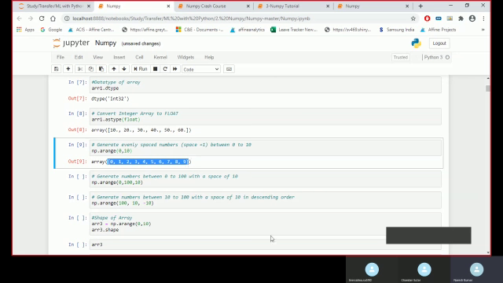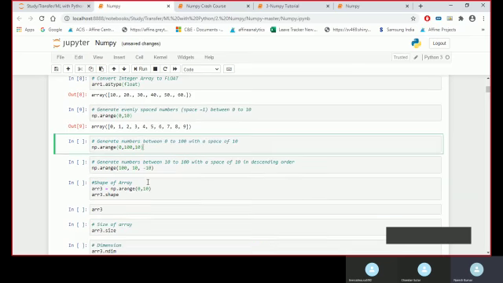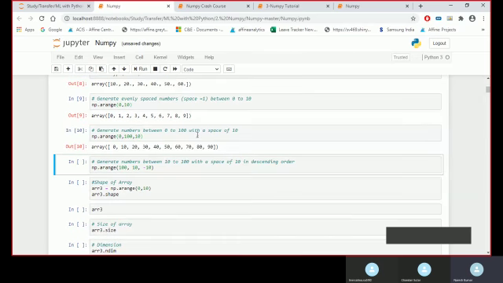I can also give a step, like after how many numbers the next one should be generated. So from 0 to 100, all my numbers would be there, at a step of 10. From each number that got generated, it would step by 10.